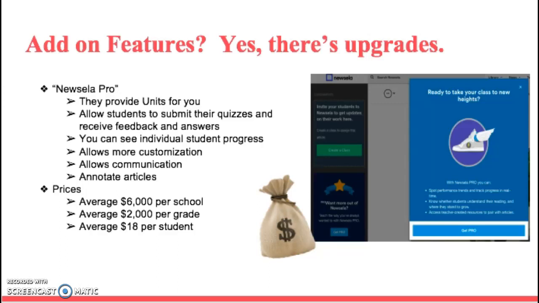You can also see individual student progress, and it allows for more customization and communication. And you can also annotate articles while you read through them. The price for this would be about $6,000 per school, or if you only want to do it for a certain grade, it would be $2,000, or about $18 per student.